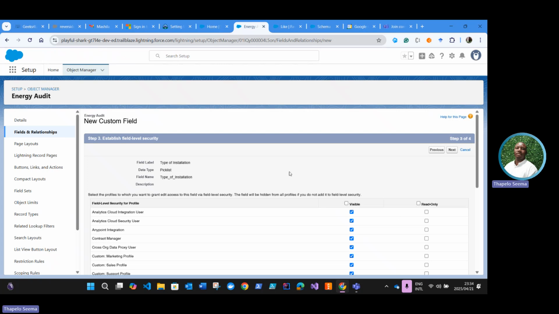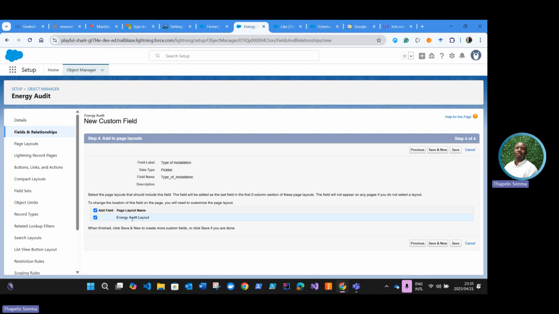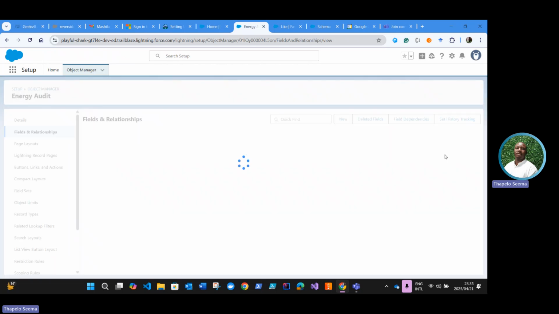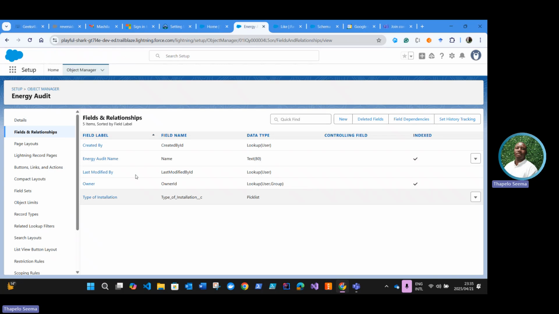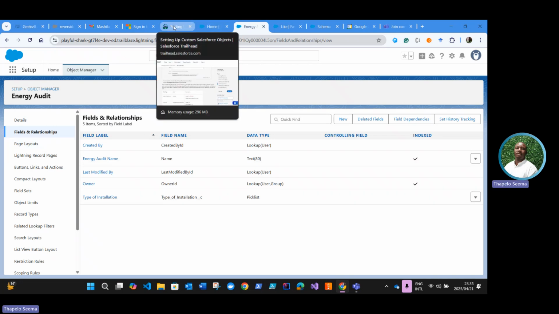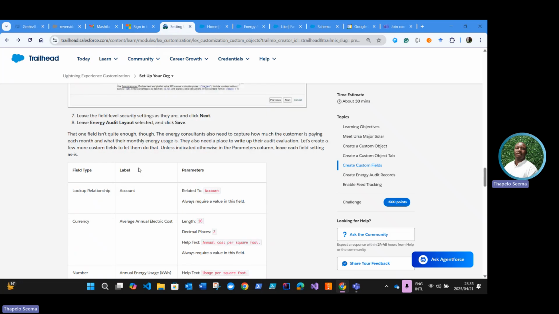We're going to leave the field level security settings. Hit next. And then already there's a page layout created for this object called the energy audit layout. And that's selected, and click save. Okay. We have created a custom field in our custom object. And let's see what else.